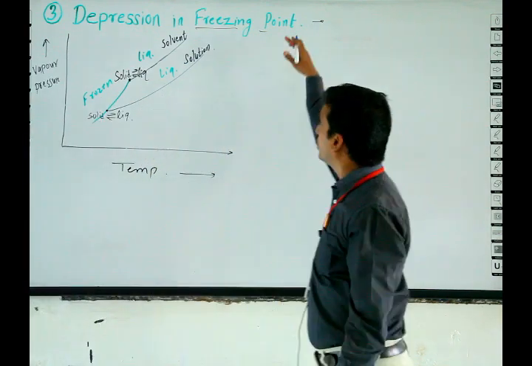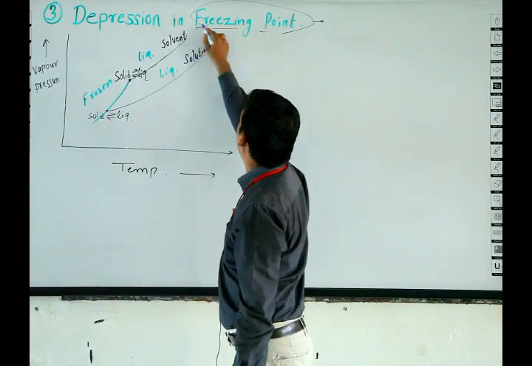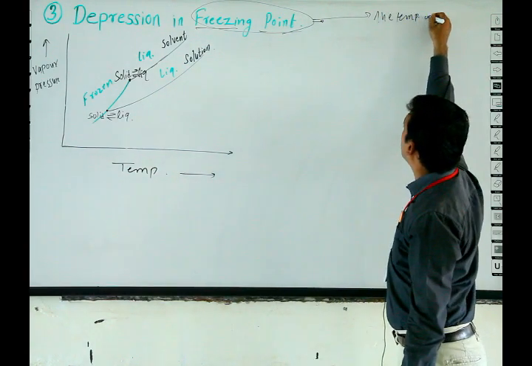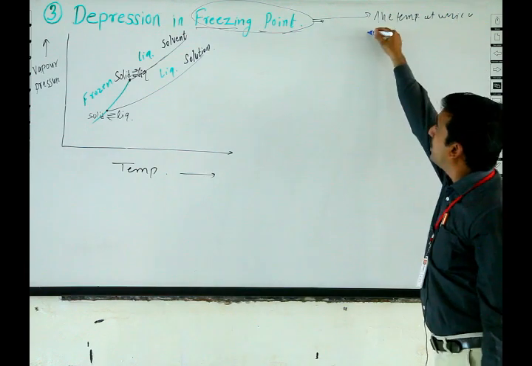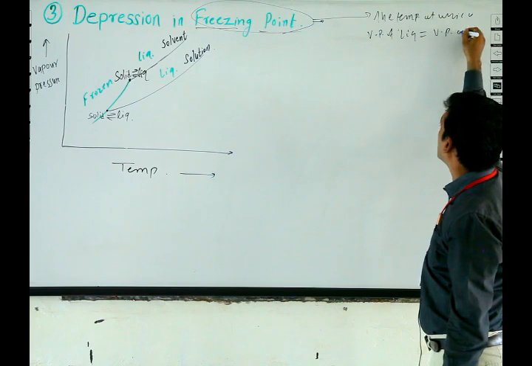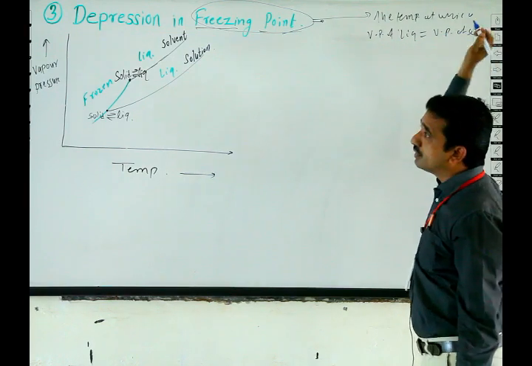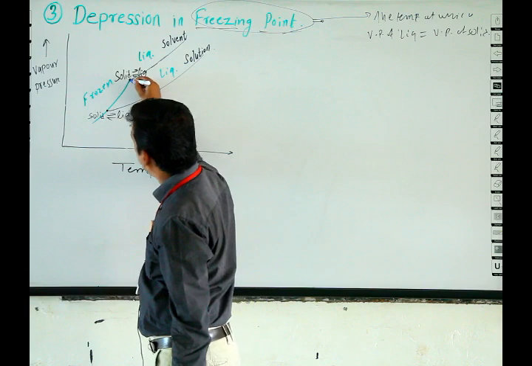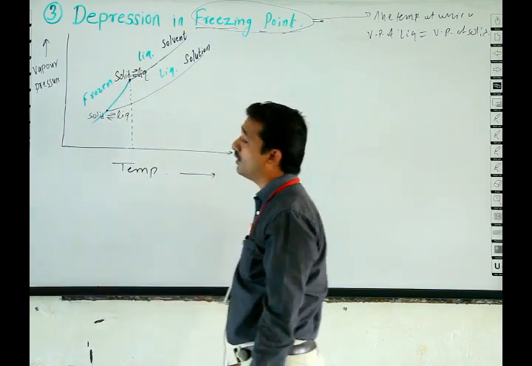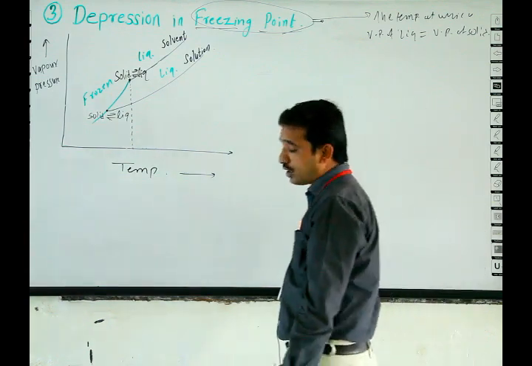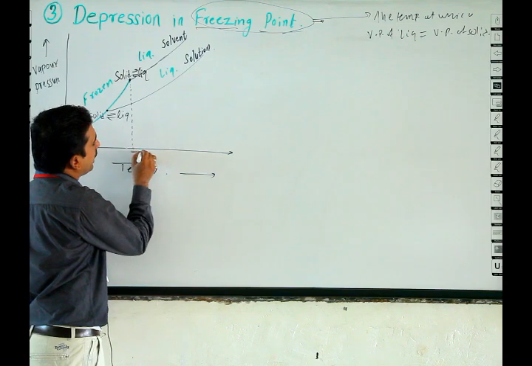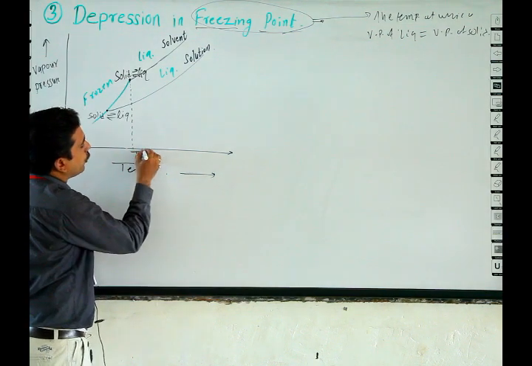According to the definition of freezing point, it is the temperature at which vapor pressure of liquid equals vapor pressure of solid. Thus this point is the freezing point of pure solvent, which is given by TF naught.